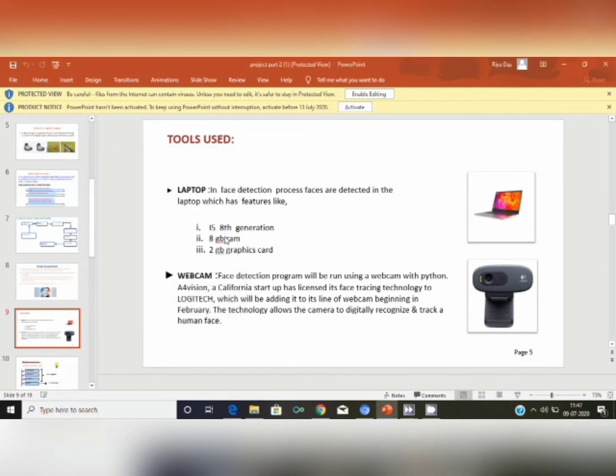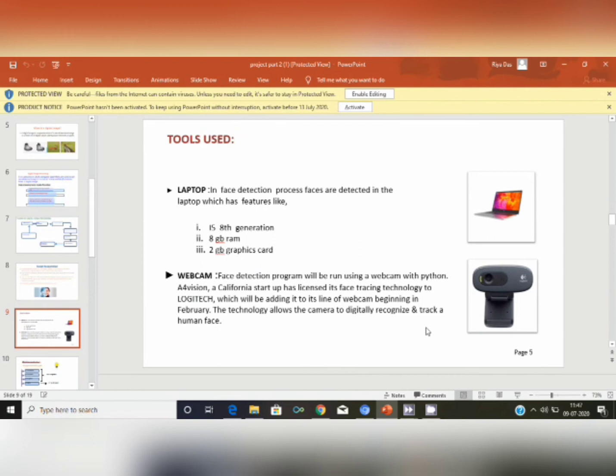Firstly, here we specially use for the face detection process a laptop which has features like an i5 8th generation processor, 8 GB RAM, and a 2 GB graphics card. And next is the webcam.